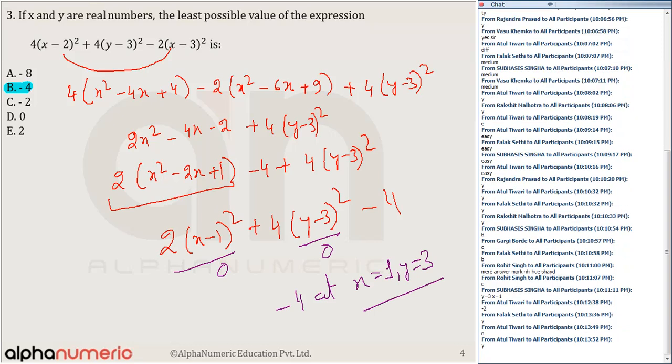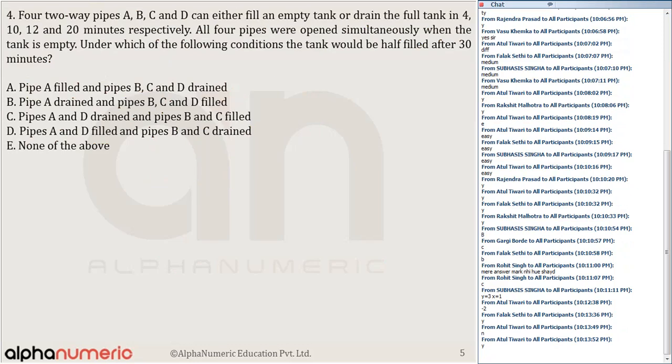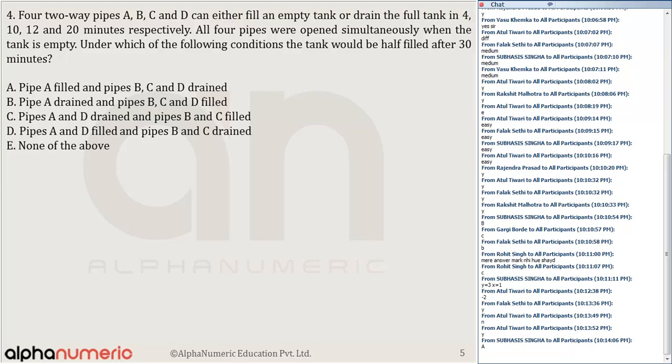All right. Let's move here. Question number 4. For question number 4, 39% of you have got it right. The correct answer is, of course, option number E.